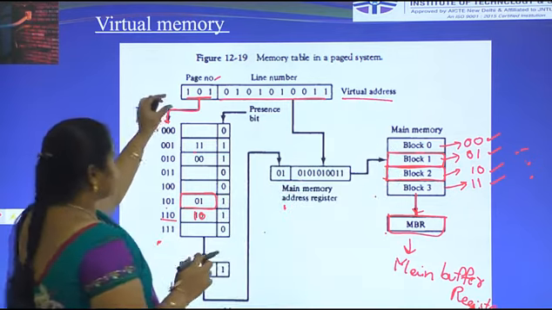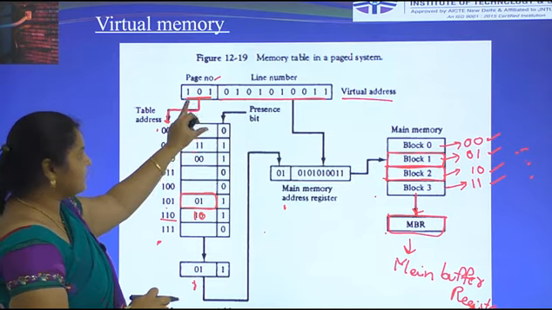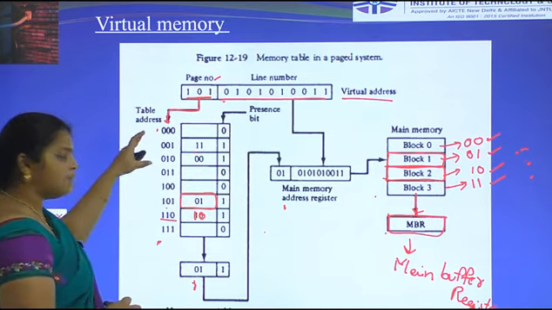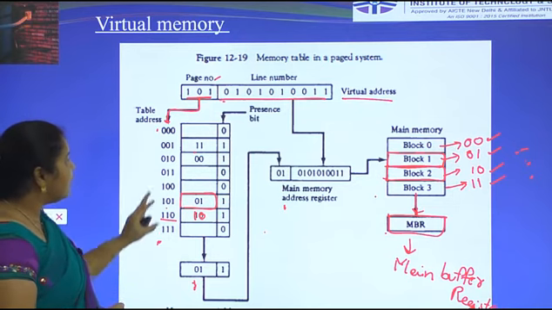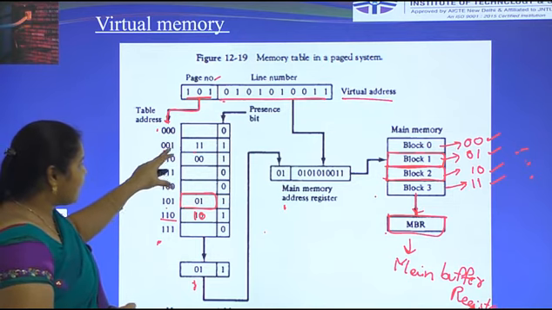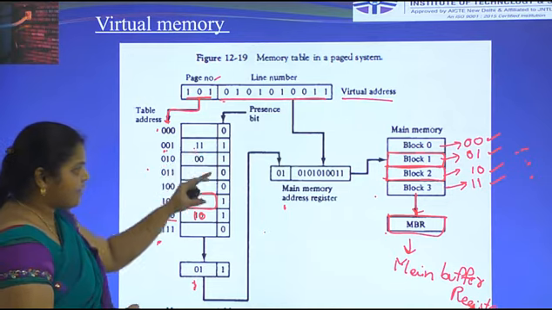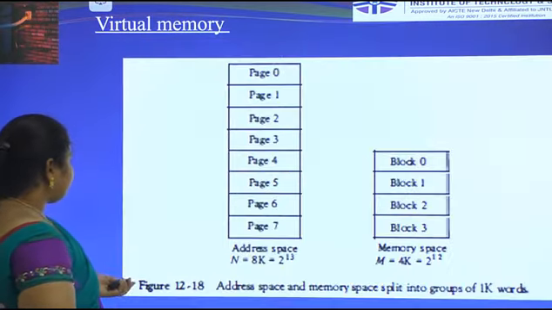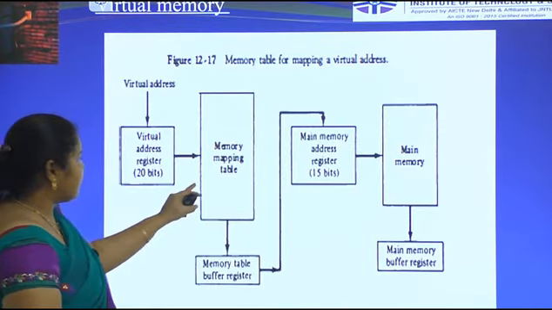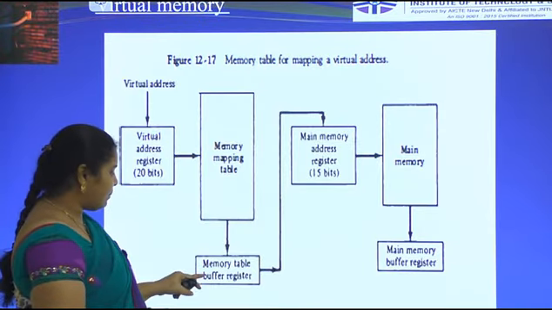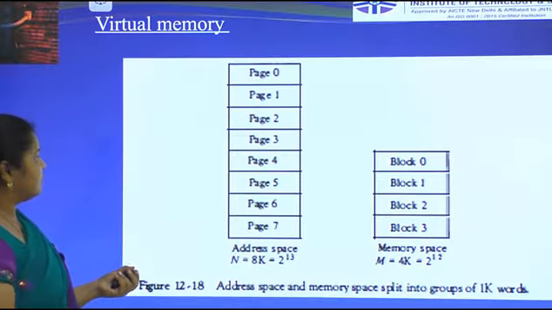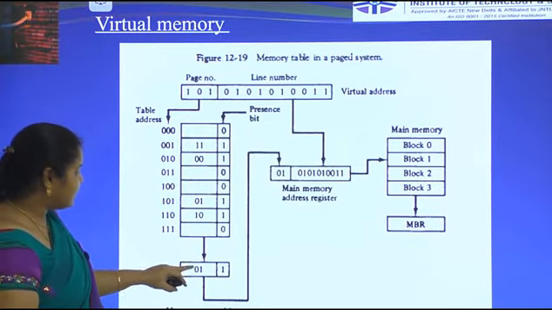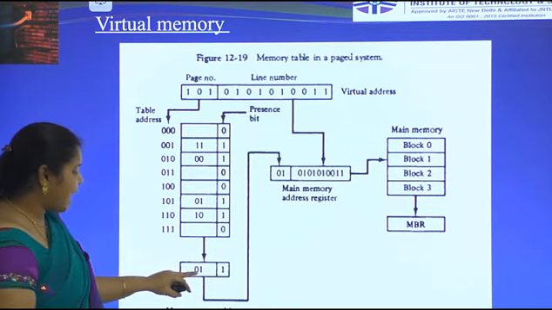Initially it starts with the page number. It represents 3 bits, and this is the line number. Here the pages are 8K, from 0 to 7. From 1001, the content is block 11, which means block 3. This is a memory mapping table and memory table buffer register, and then the information is transferred to the memory mapping table.